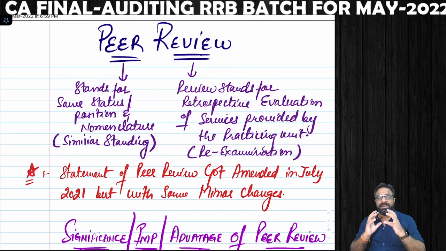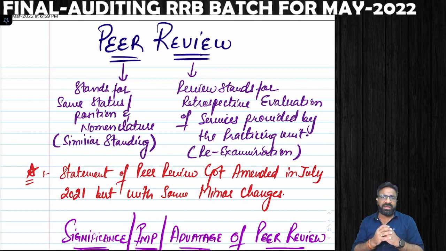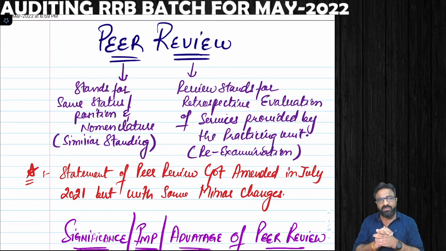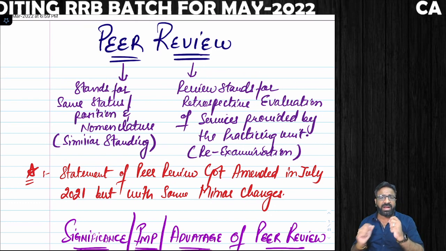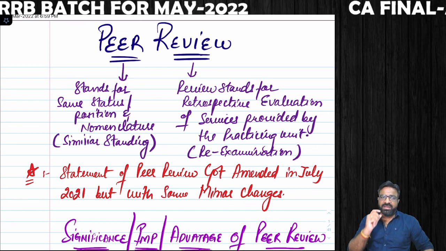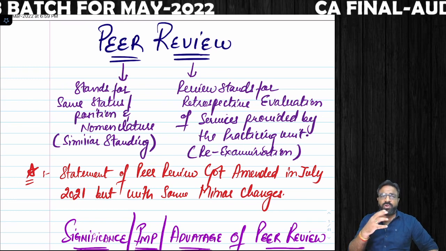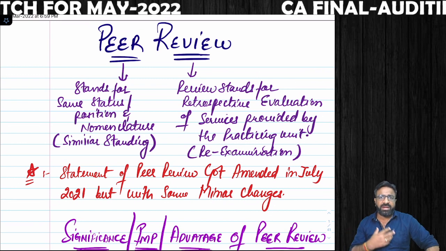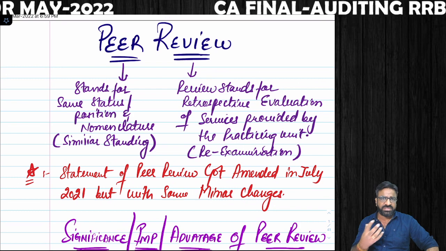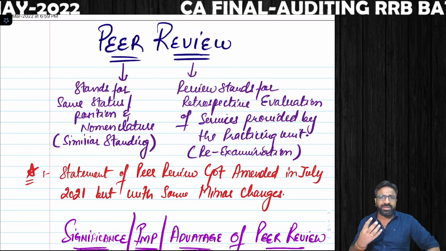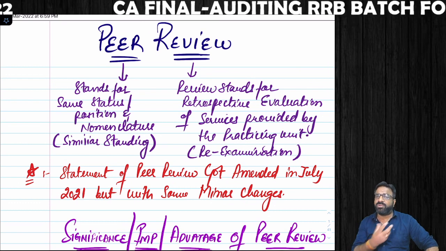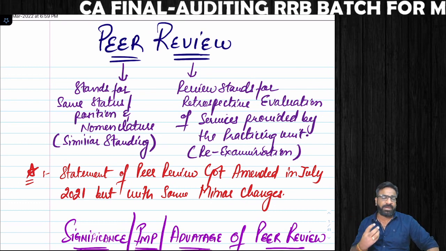So basically, most people have a misinterpretation that peer review is a fault-finding machine. The idea behind the peer review is not to find out your faults. The idea is to make you understand that whenever you are providing any services to the client, if you are falling short in the quality of the work which you are providing to the client, ultimately it will be a disrespect to the ICAI, ultimately it will be a disrespect to the council.